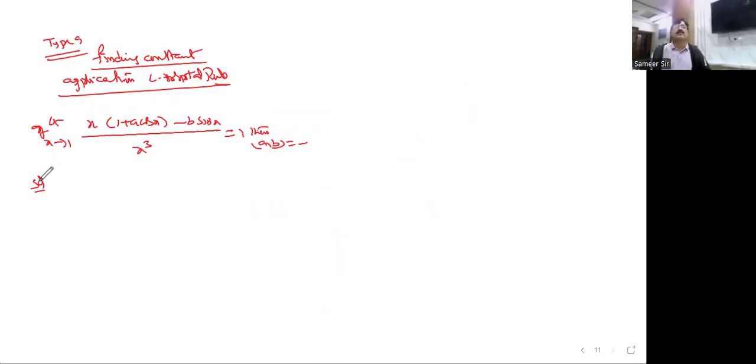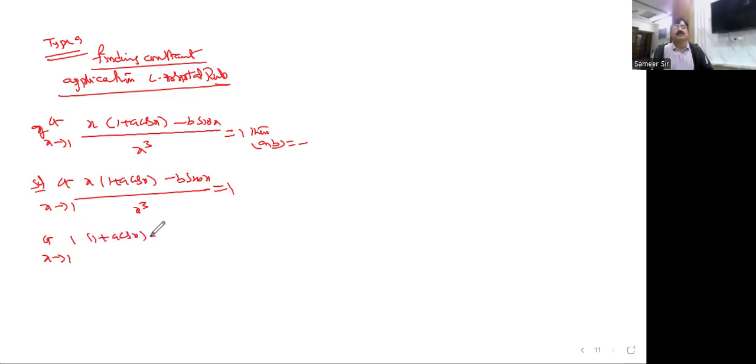Yeah, you see this, Nana, finding constants, or you can call it an application of L'Hospital's rule also. You have to be careful while doing this one. This type, (a sin x minus b x) divided by x cube, the limit is equal to 1. Substituting the limit value, we are getting 0 by 0. So straight away you differentiate. I'm applying the UV formula here: at x = 0, minus a sin x I'm getting here, and here b cos x, and in the denominator it becomes 3x square.